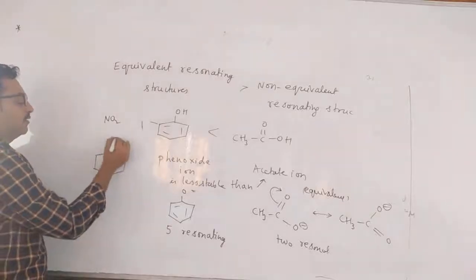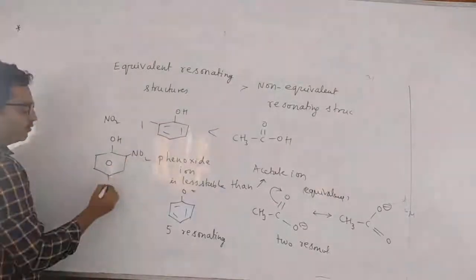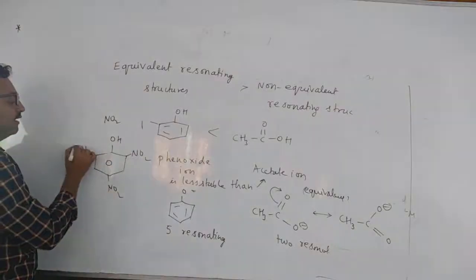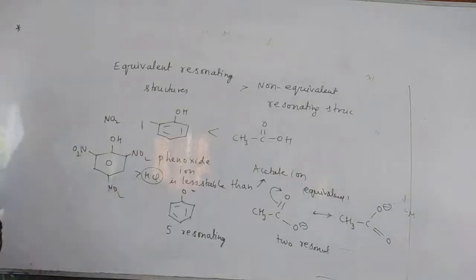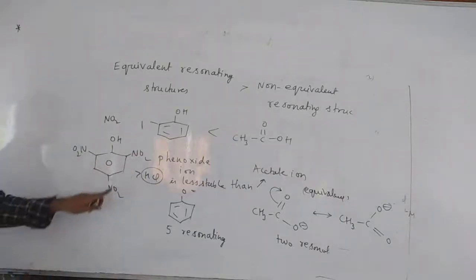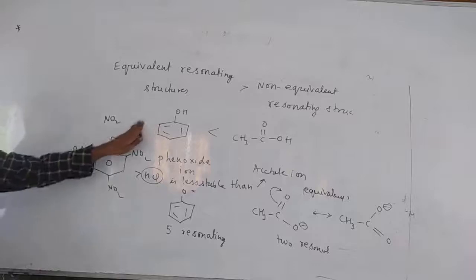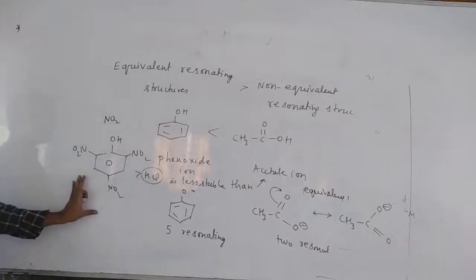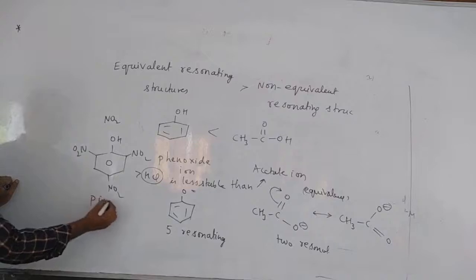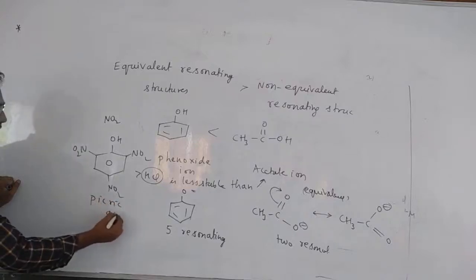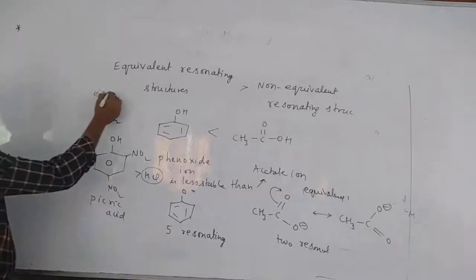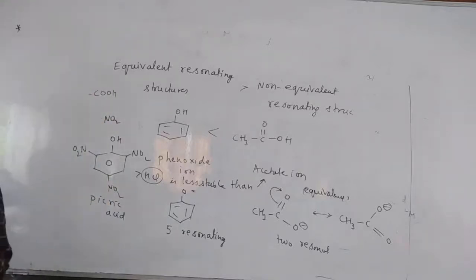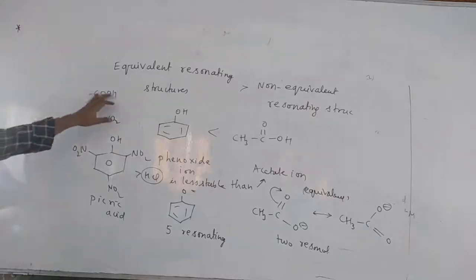Important. Picric acid. 2,4,6 trinitrophenol is much stronger than even the inorganic acid HCl. Generally inorganic acids are stronger than organic acids. But if you introduce the NO2 groups, this weak phenol also became strong. Very strong. So what is this name? 2,4,6 trinitrophenol. It is the strongest acid without having a COOH group. This was also asked previously. COOH group means it is acidic, but without a COOH group the stronger acid is 2,4,6 trinitrophenol.